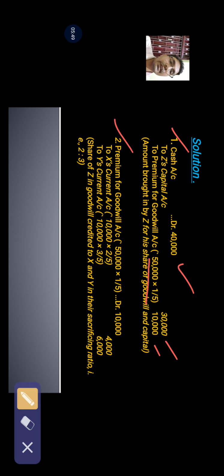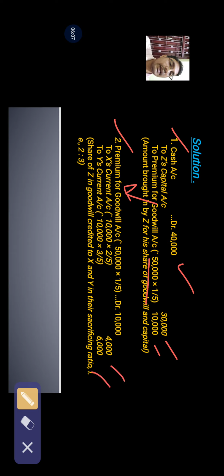Now the second entry would be this premium for goodwill has been distributed to the sacrificing partners in their sacrificing ratio. So 10,000 has been distributed in the ratio 2:3.